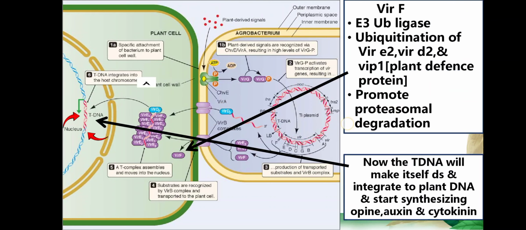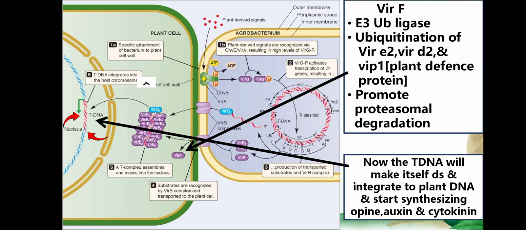Now Vir F is also transported through that channel inside the plant cell. When Vir F reaches this complex in which Vir D2 is attached to the tDNA, it degrades Vir E2 and Vir D2, releasing the tDNA. And VIP carries the tDNA inside the plant genome and makes it integrate into the host chromosome.